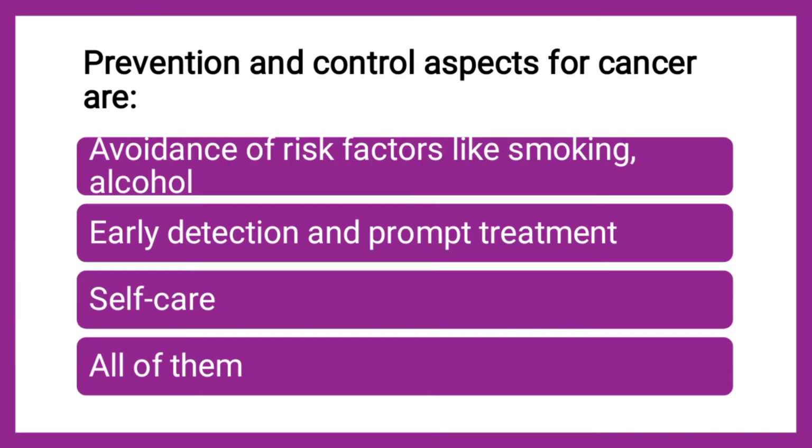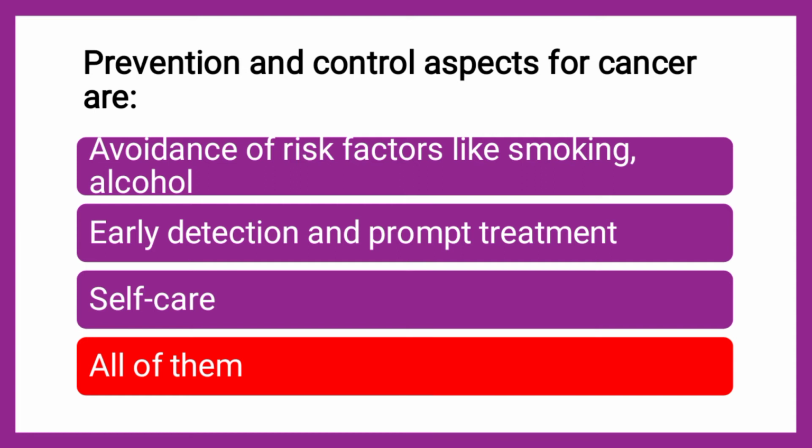Next question is, prevention and control aspects for cancer are: whether it is avoidance of risk factors like smoking, alcohol, whether it is early detection and prompt treatment, or self-care, or all of them. The correct answer is it is all of them, because just now we have seen that pie chart, so that is the percentage wise distribution.